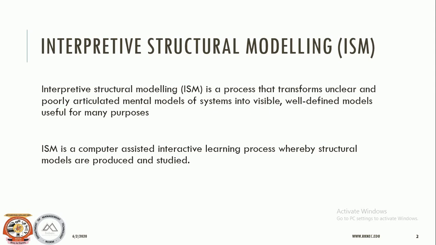The output will be a diagram wherein we will have a clear picture of how the variables are placed, which variable is used to achieve which variable, or rather which variable is related to which variable. Everything will be depicted in that graph, so that will be the best possible outcome in interpretive structural modeling. It is a well established methodology for identifying relationships among the specific elements which define a problem or an issue.